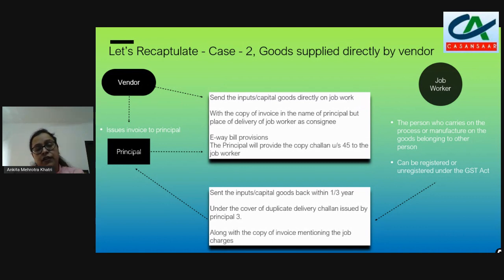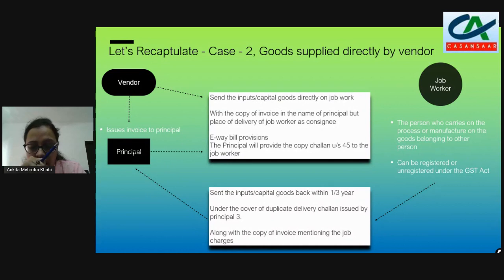Along with this, the vendor will also give the copy of the challan, which he will receive from the principal. All these things will be given to the job worker while we are delivering the goods. It may be inputs or capital goods. After the job worker has done his job, the job worker will return these goods to the principal. The time frame is 1 year for inputs and 3 years for capital goods.